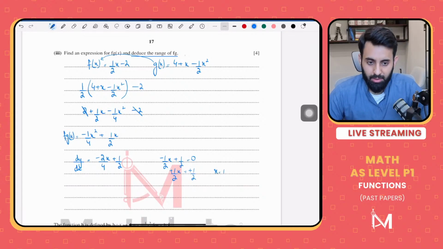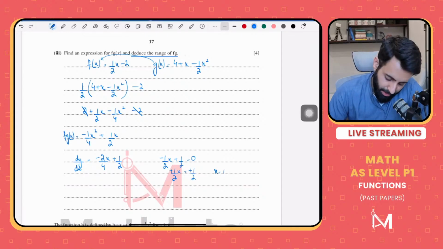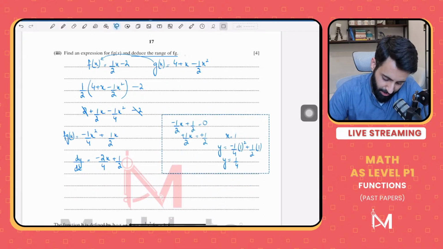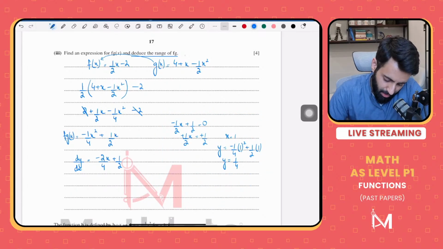Now that you have the x coordinate of the turning point, let's find out the y coordinate of the turning point. For the y coordinate, simply plug in 1 into the equation. So minus 1 upon 4 plus 1 upon 2 is positive 1 upon 4. Okay, so we have found the x and the y coordinates of the turning point. And what do they look like? They look like 1, comma 1/4.